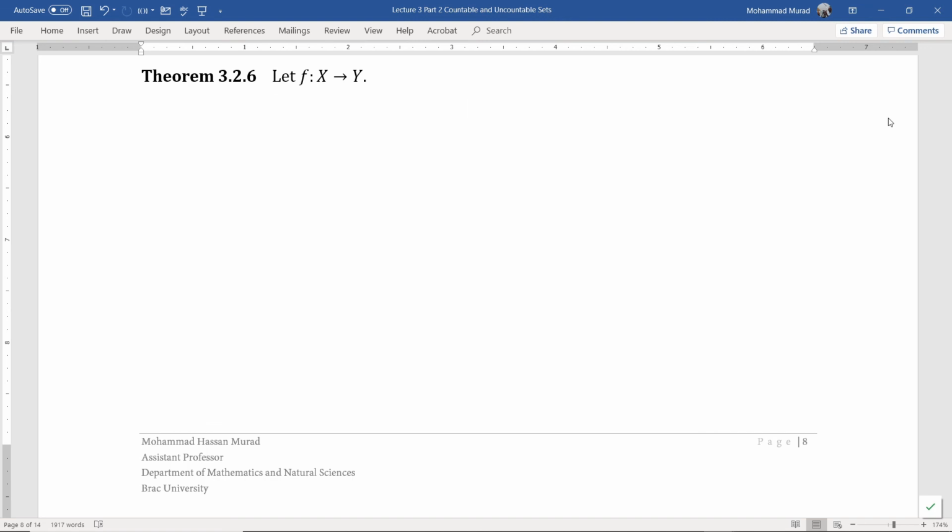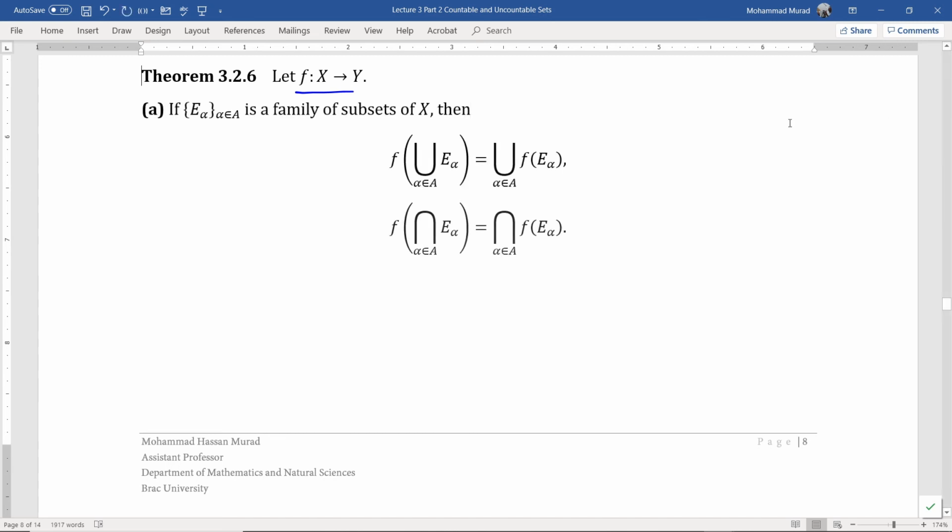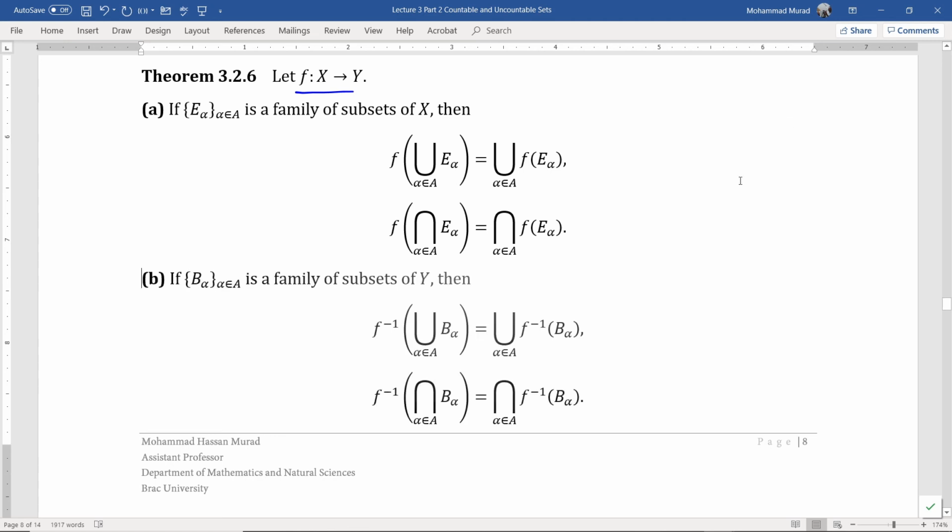Theorem: let f be a function from set X into the set Y, then the following statements hold true. Please try to read the proofs in the textbook.